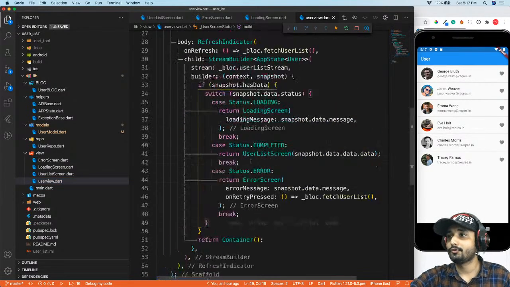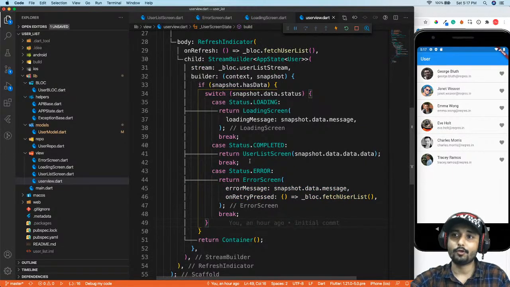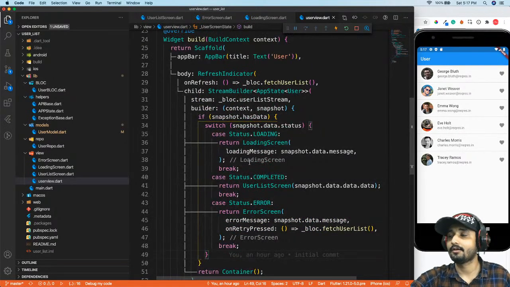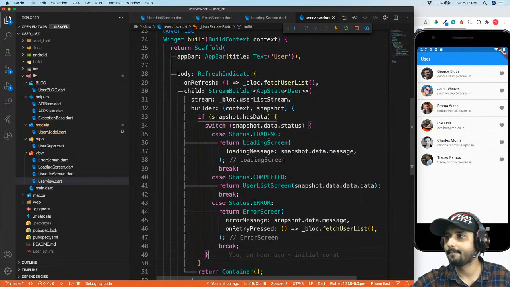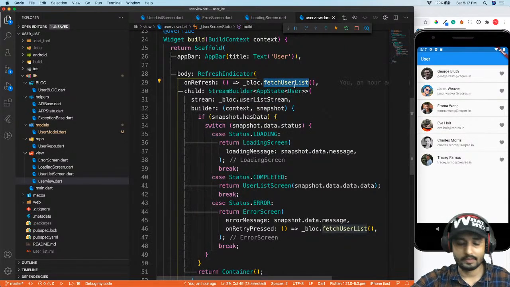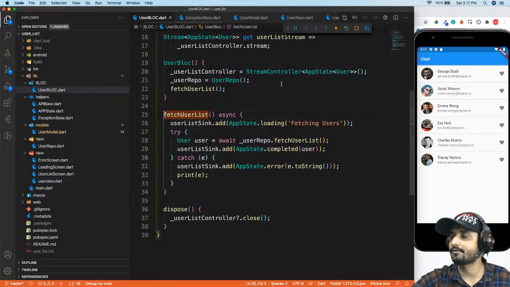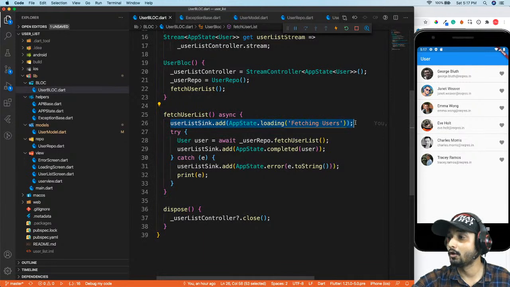So now you might get to know what is happening, the total flow of our app, right? So I will just give you a quick look at what is happening in our app. So we have a BLoC fetch user. From the UI, we will go directly to the fetch user, right? From fetch user, first we will add a loading screen.